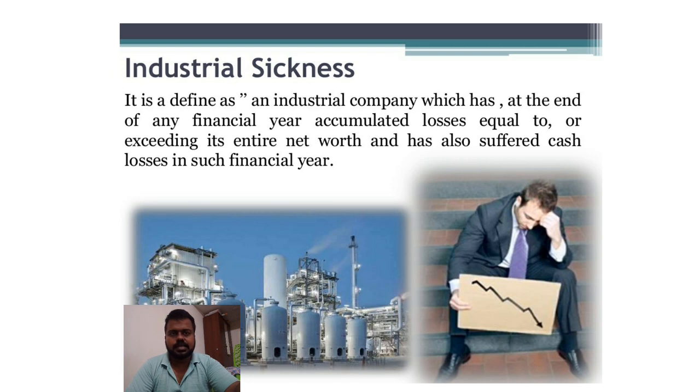Next, industrial sickness is defined as an industrial company that at the end of a financial year does not have enough profit, then it is said to be a sick industry. For example, if an industry does not attain the break-even point in a financial year, it is said to be sick. An industry will have an investment and it is running for a year, and at the end of the financial year it does not have enough profit and cannot attain its break-even point, then it is said to be industrially sick.